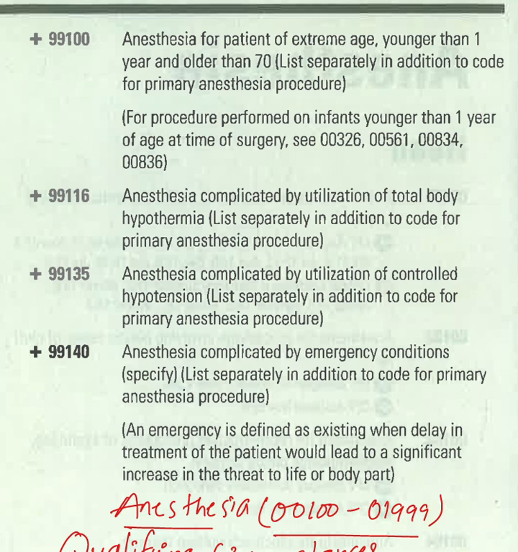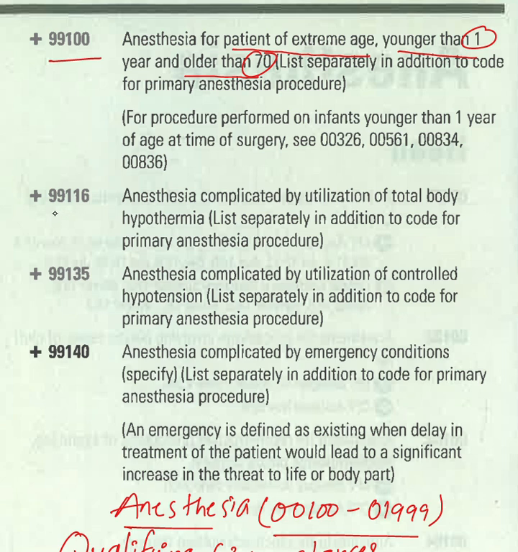One is 99100, for anesthesia for a patient of extreme age, younger than 1 year or older than 70 years. It means less than 1 year or greater than 70 years on the day of the procedure.